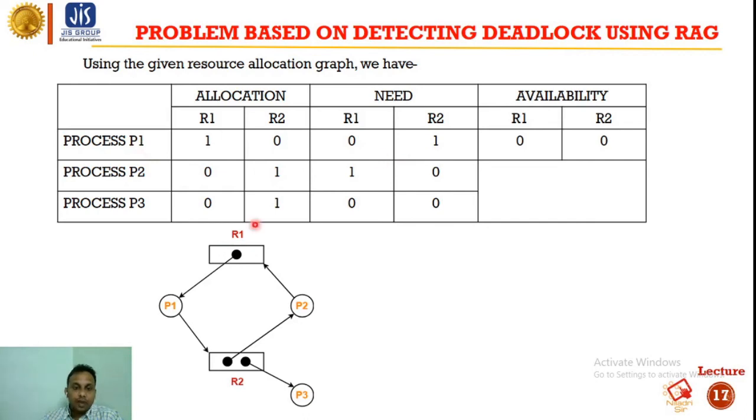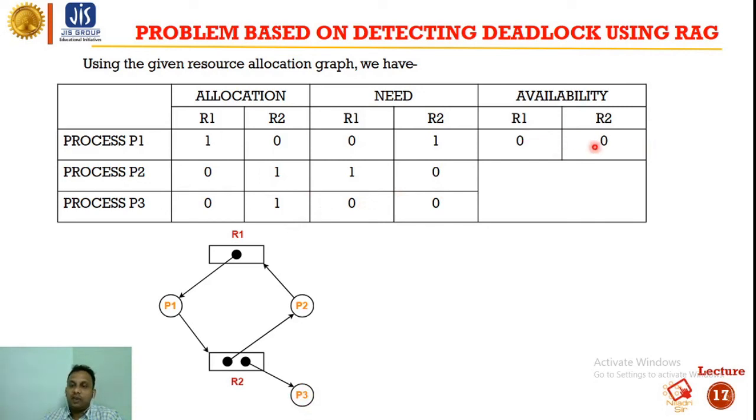R2. How can you understand that P1 requires R2? There is an arrow from P1, okay. So we can see that, and it goes to R2. So R2 is required. For process P2, there is an arrow from process P2 to R1. So P2 requires R1. There is no arrow from P3. So P3 does not require any resources.